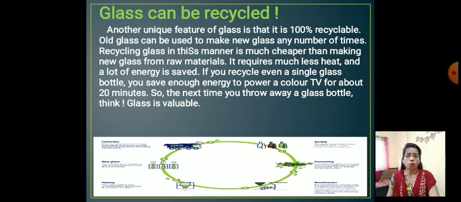It is not costly to make new glass using old glass. That's called recycling. It means with waste glass we can make new glass, using old glass. It also saves energy, so that we can run the television for about 20 minutes.